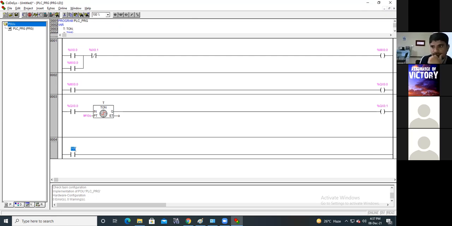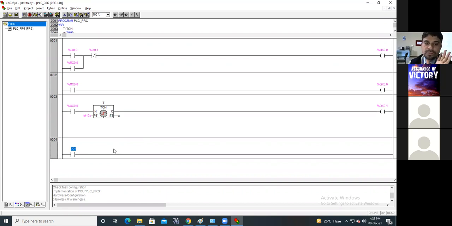Qx 0.1. See here, when the first motor is on, after 10 seconds, motor 2 is on. Now after its 10 seconds, motor 3 is on. Someone of you will use the first motor and give a timing of 20 seconds, or someone will use motor 2 and give a timing of 10 seconds.